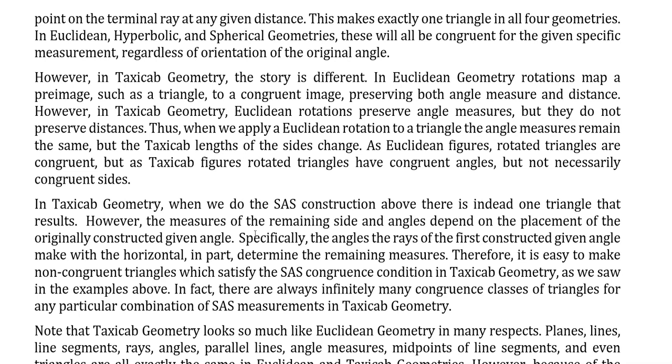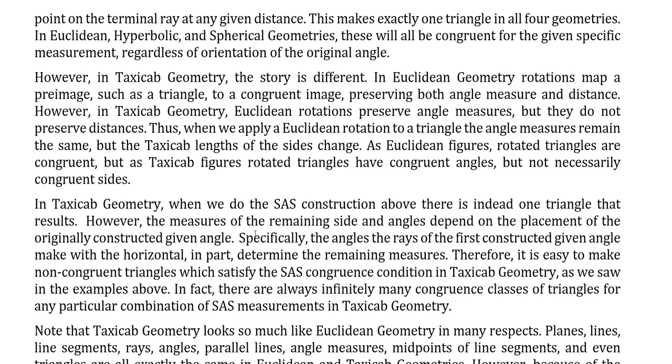In taxicab geometry, when we do the SAS construction above, there is indeed one triangle that results. However, the measures of the remaining side and angles depend on the placement of the originally constructed given angle. Specifically, the angles the rays of the first constructed given angle make with the horizontal, at least in part, determine the remaining measures.